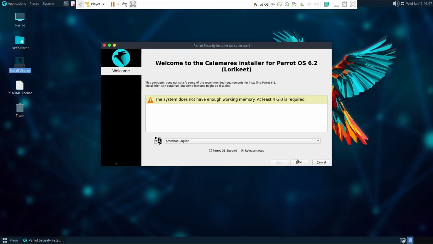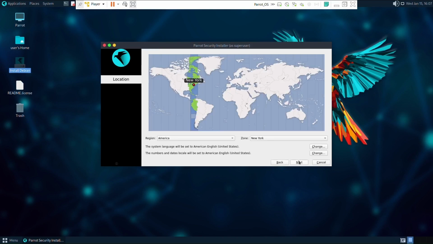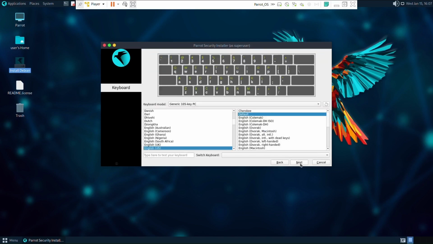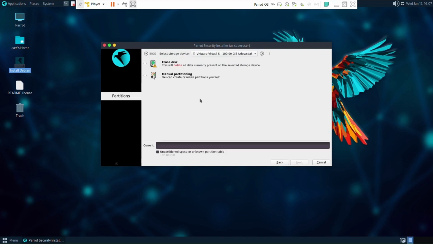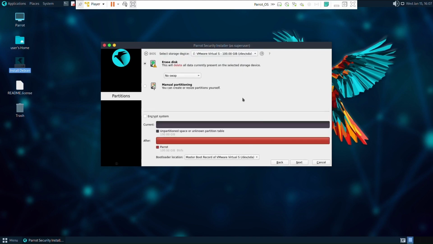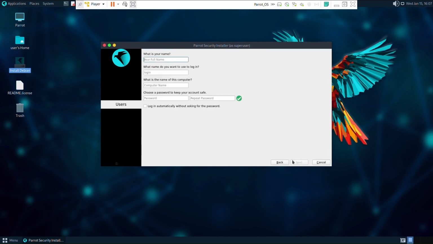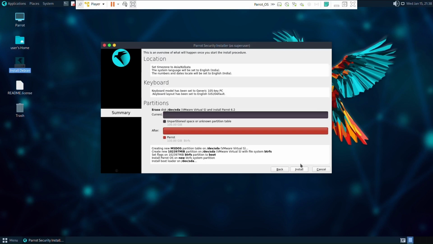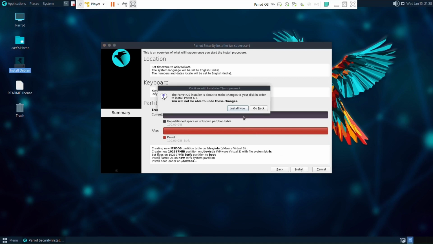Select your preferred language and click on Next. Select your region and zone, then click Next. Select the keyboard model and click Next. Click on Erase Disk and then click Next. Fill all the details as you required, and keep in mind to not forget the password that you have entered. Click on Next after these particulars are filled. Click on Install. Install now.